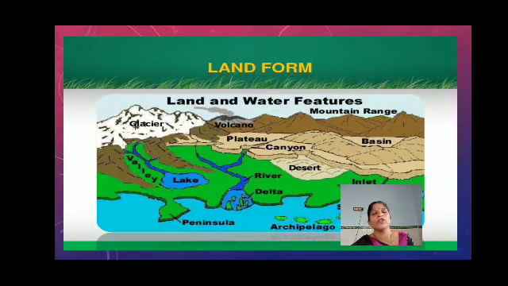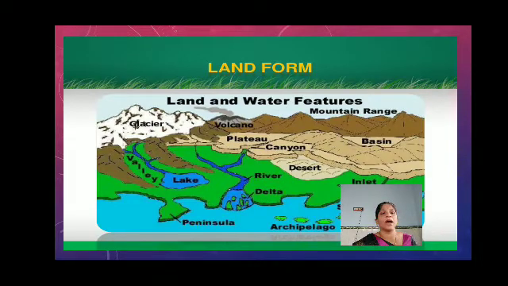Today, landforms. We already learned the different types of landforms from the third grade onwards. Here I have given a picture that shows different types of landforms on the earth: lake, river, delta area, desert, canyon, plateau, basin, archipelago, volcano, glacier.